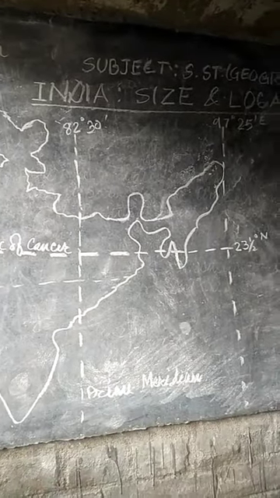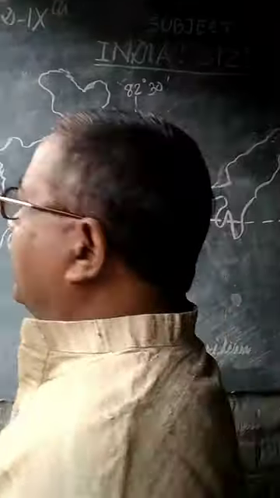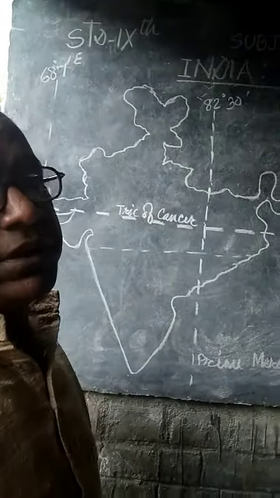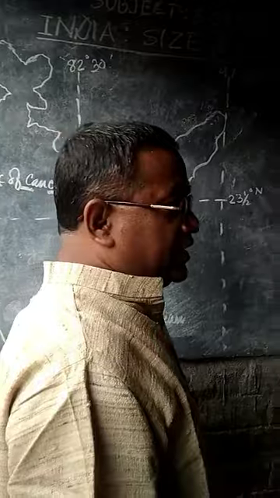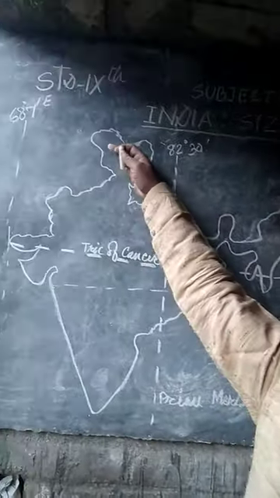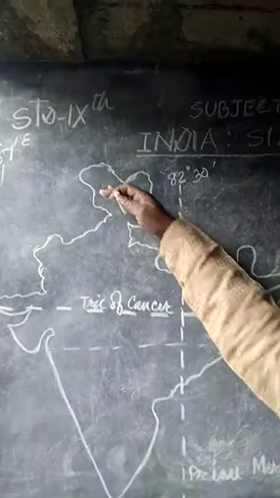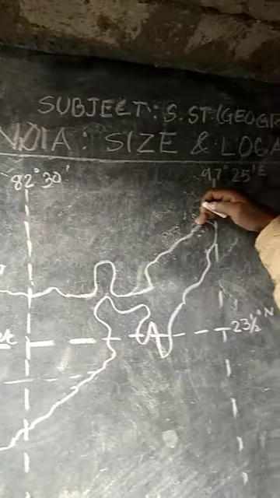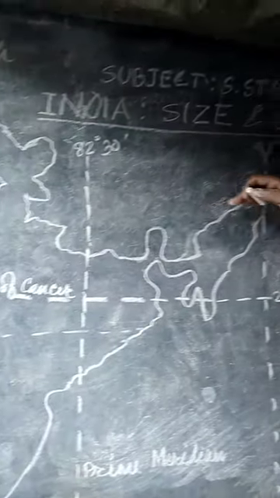And if you have some information about physiographic divisions of India, then you may find that the northern Himalayas mark the northern boundary from Jammu Kashmir to Arunachal Pradesh.